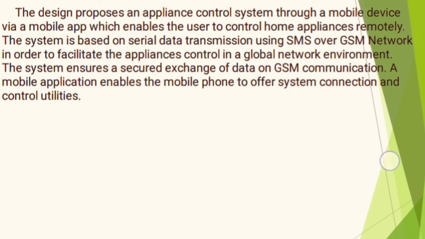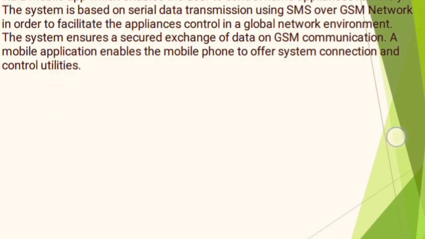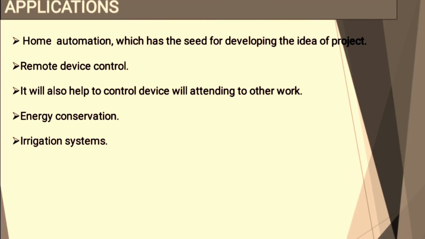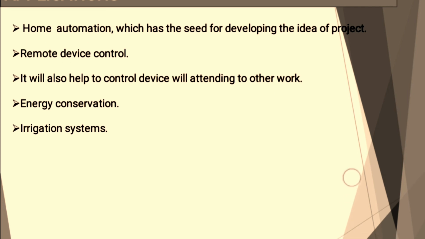Coming to applications: home automation, remote device control, energy conservation, and irrigation systems also. We can apply it to irrigation systems: without going to the motor in the agriculture field, the motor can be switched on from the home itself, in the farmer's house.